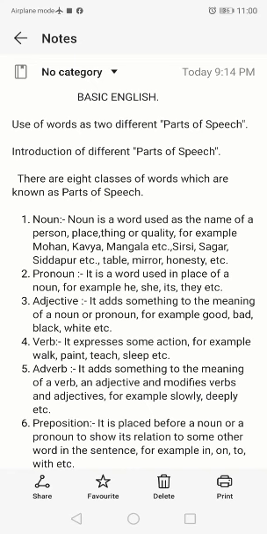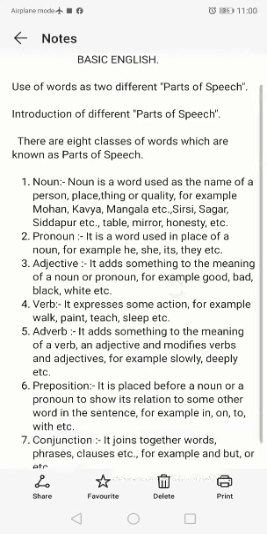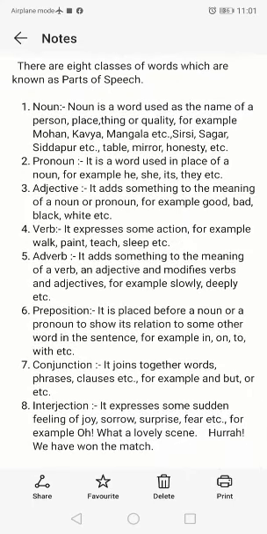And the next one is preposition. Preposition, as the word itself indicates, is a word placed before a noun or pronoun. The position of the word is before a noun or pronoun.